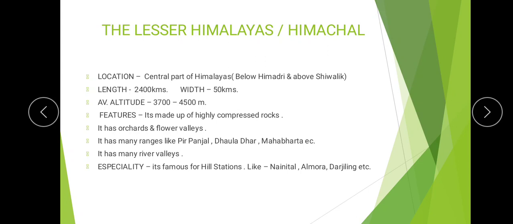Next, it is famous for orchards, flower gardens, or you can say flower valleys, etc. It has many ranges like Pir Panjal, Dhauladhar, Mahabharata, etc. It also has many river valleys, and its speciality is that it is famous for hill stations like Nainital, Almora, Darjeeling, etc.